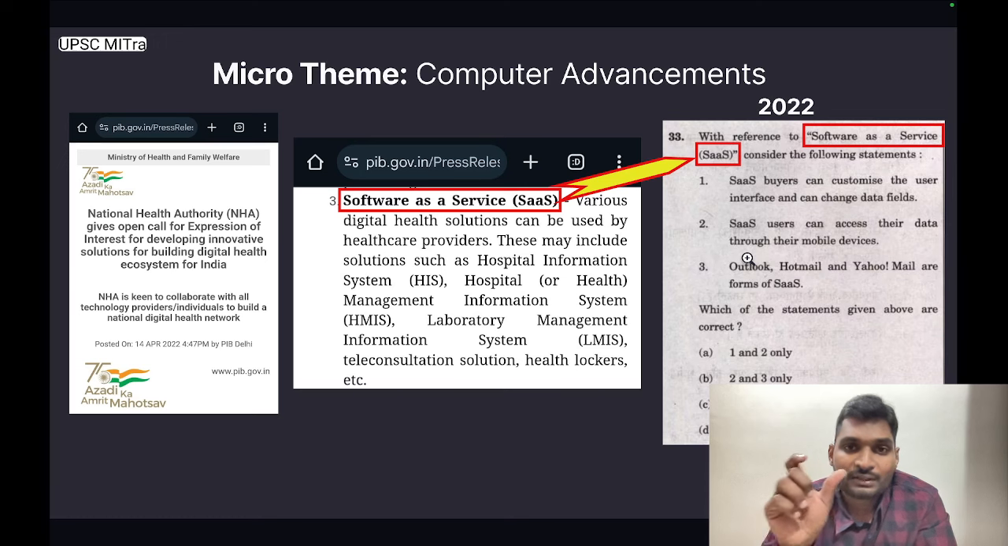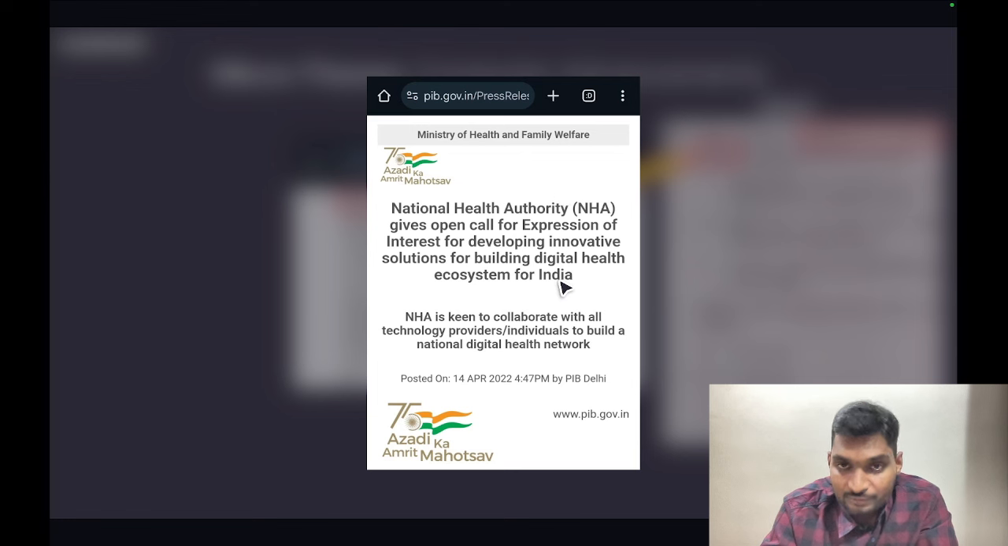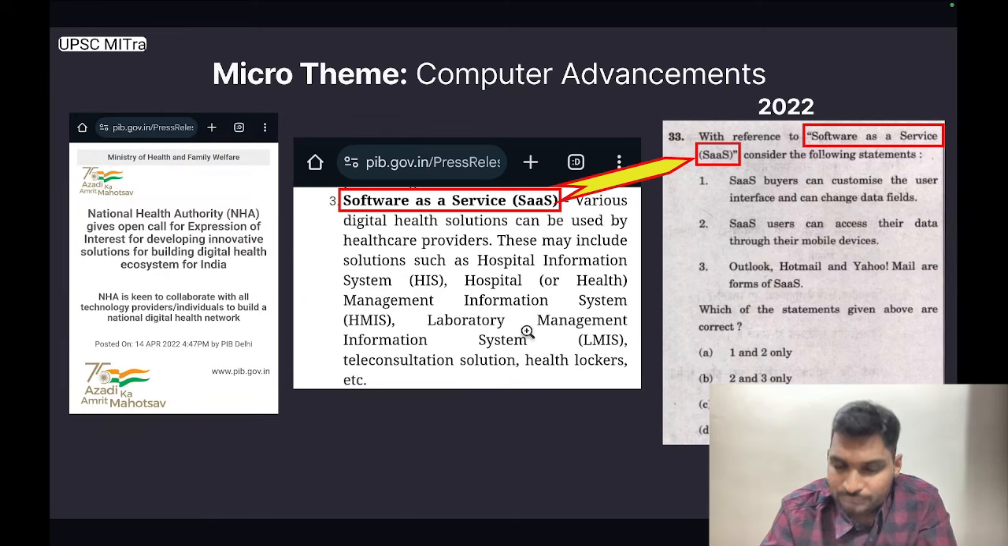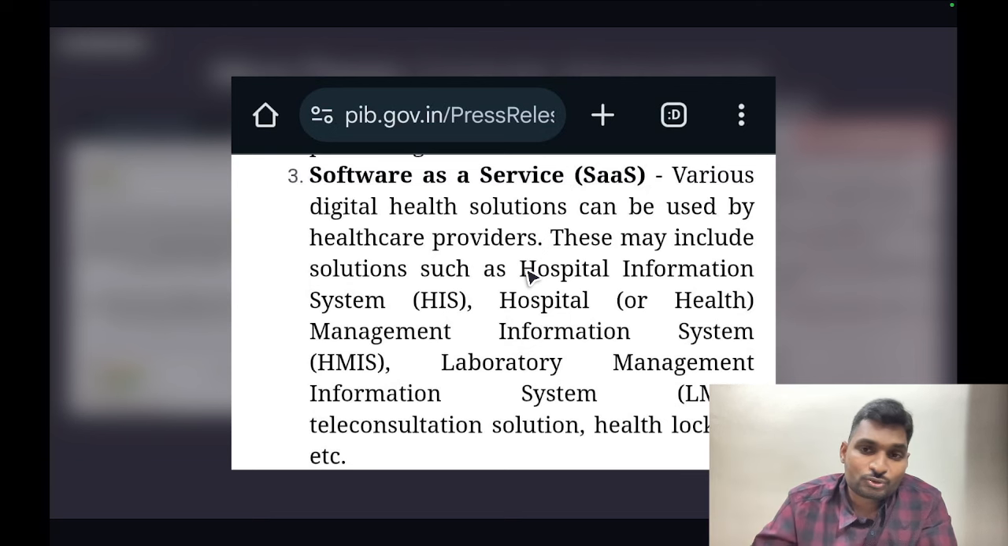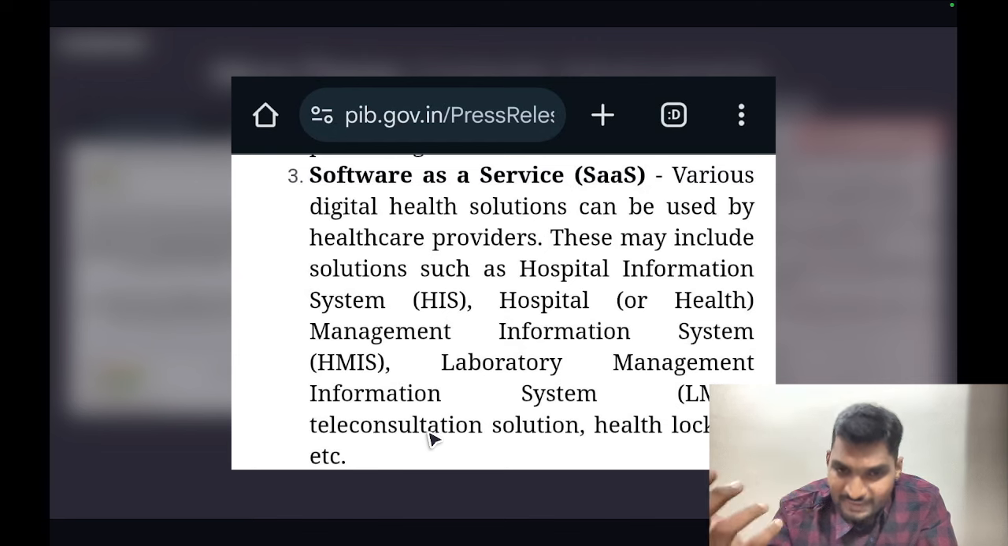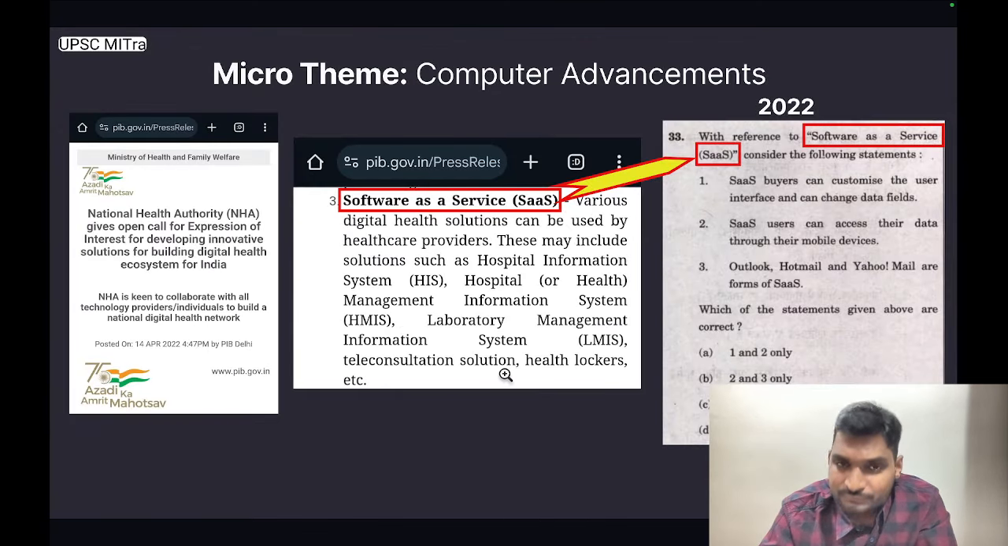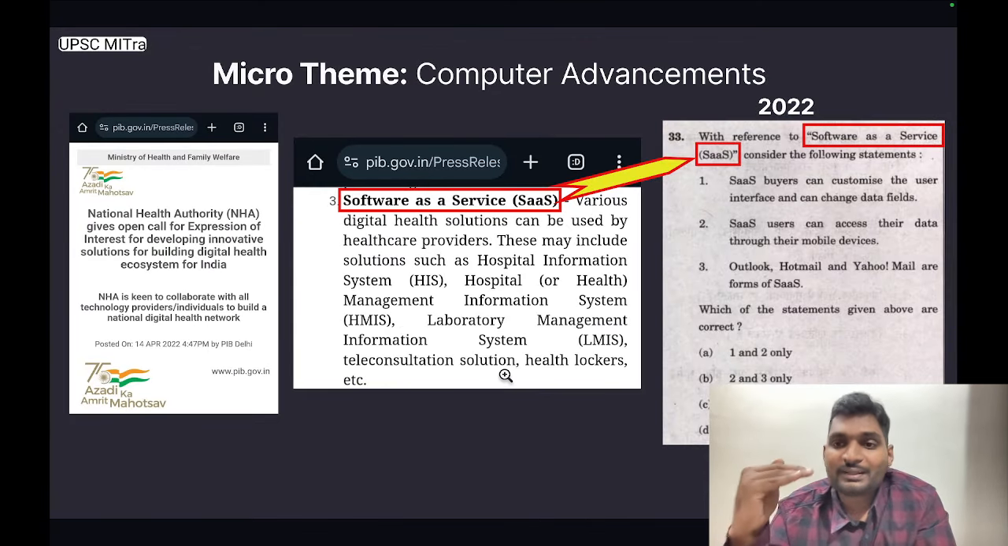The next micro theme is, again, computer advancements. This press release is from Ministry of Health and Family Welfare. It is titled National Health Authority NHA gives open call for expression of interest for developing innovative solutions for building digital health ecosystem for India. It goes on to read software as a service, SaaS. Various digital health solutions can be used by healthcare providers. These may include solutions such as hospital information systems, hospital management information system, laboratory management information system, teleconsultation solution, health loggers, etc. UPSC used this information to frame a level 3 question.